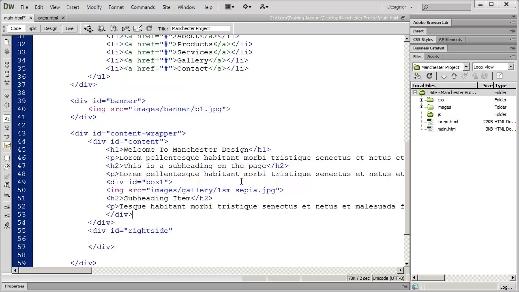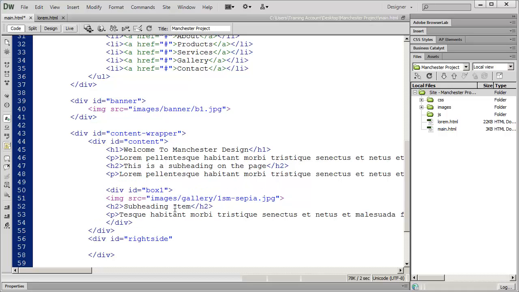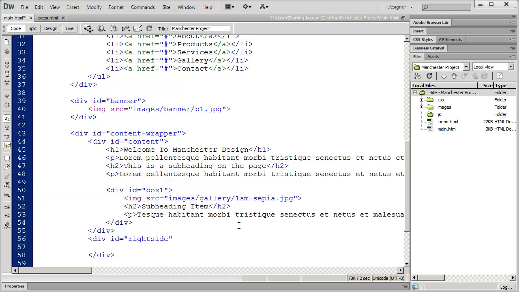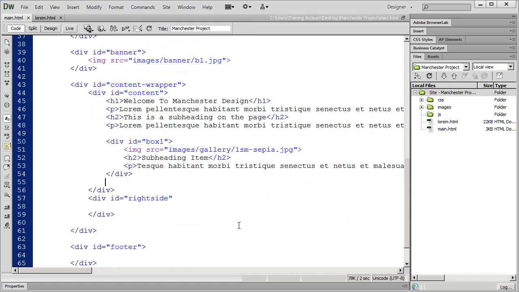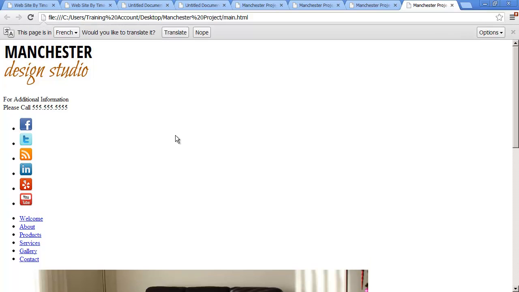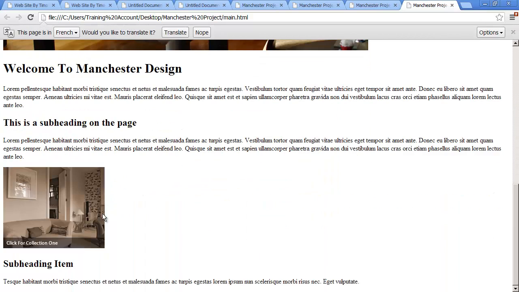Now, here's where, again, spacing is going to be important for you. If we look at this, we can't really read this too terribly well. So I'm going to put an extra space in there, and I'm going to highlight these and just tab them over. That way, it's self-evident that that's the contained area. And let's go ahead and take a look at this in our browser, to make sure everything is coming up right.